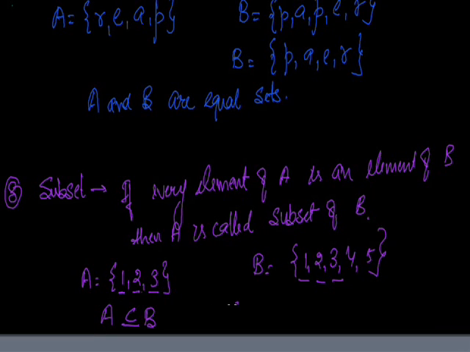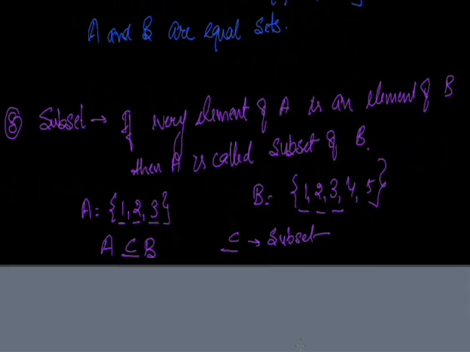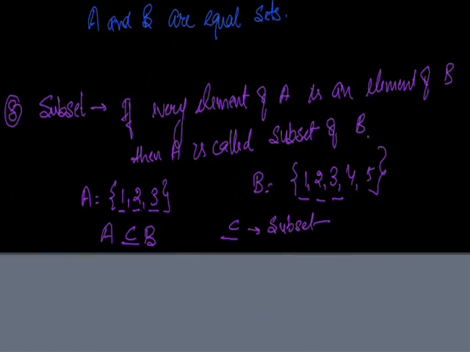This is the symbol for subset. So what does it mean? A is a subset of B. And if A is not a subset of B, then we can write A is not a subset of B. Clear to all what is a subset? Let's move on. There are some important results for subset.